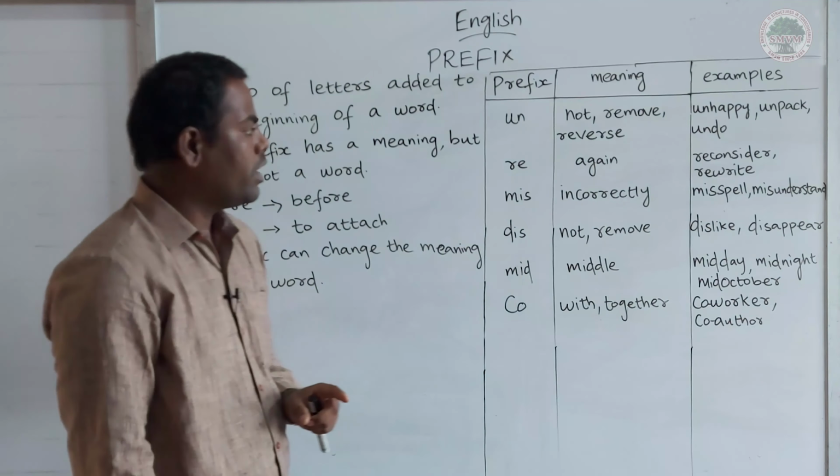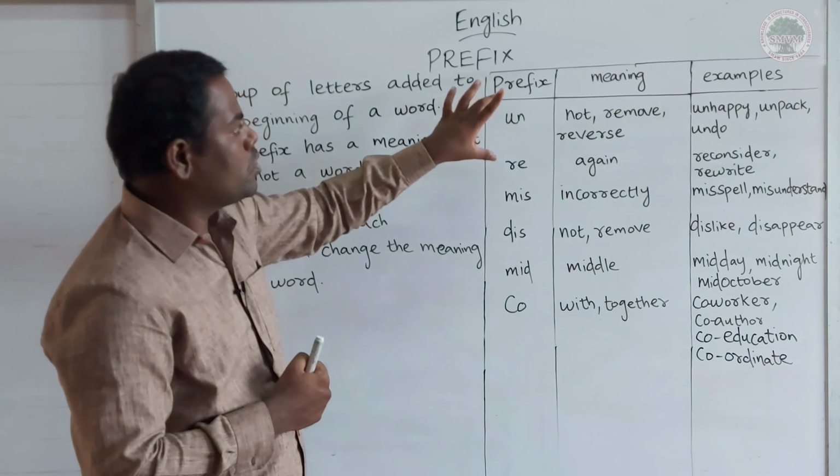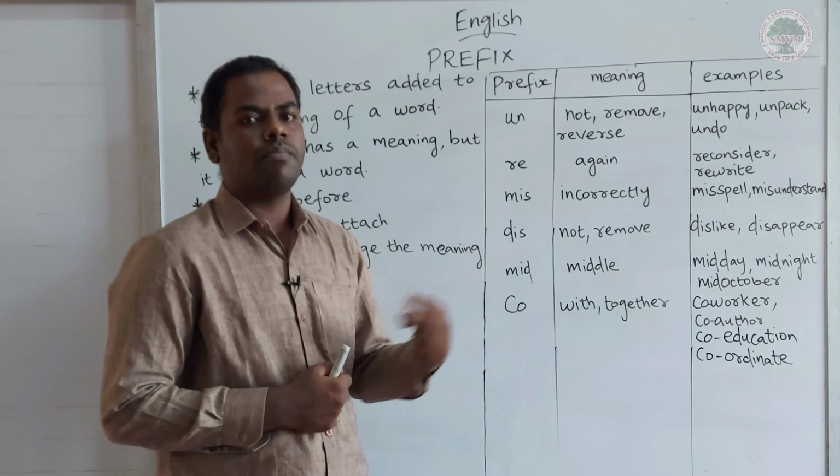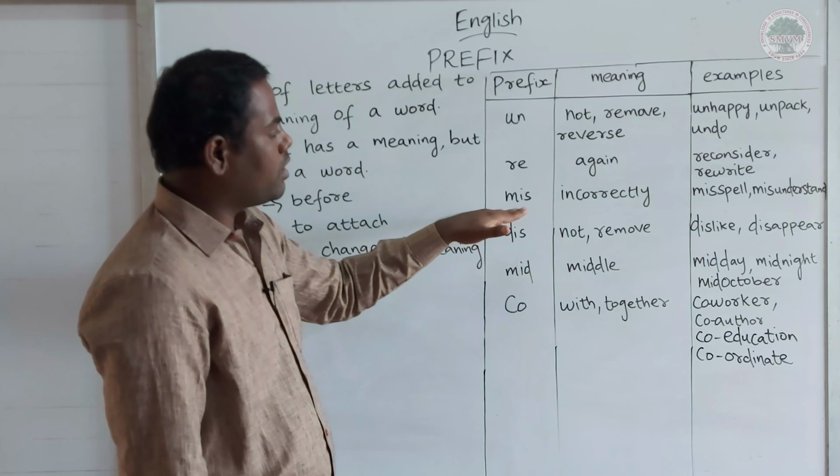Students, let us see the third one. Mis, M-I-S, mis. So, the first two, un and re, are two-letter prefixes. See the three-letter prefixes.